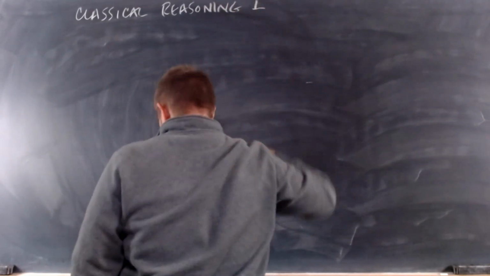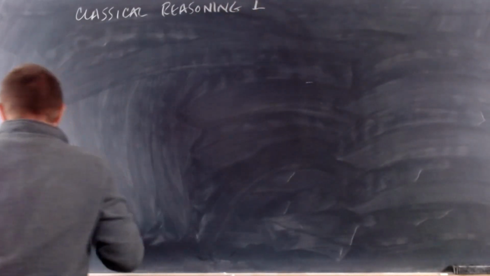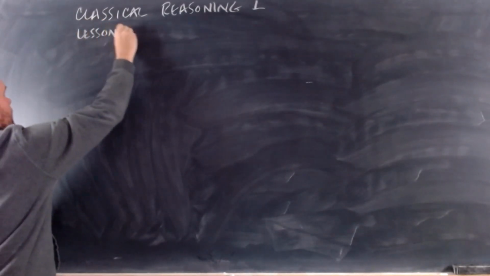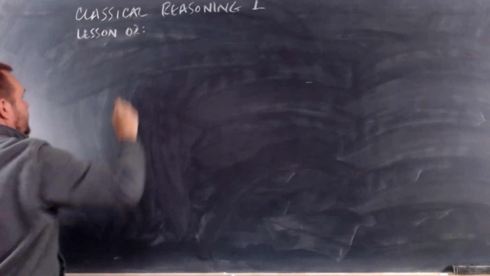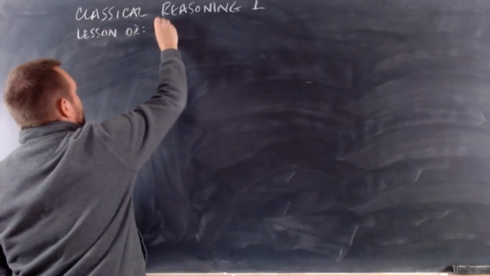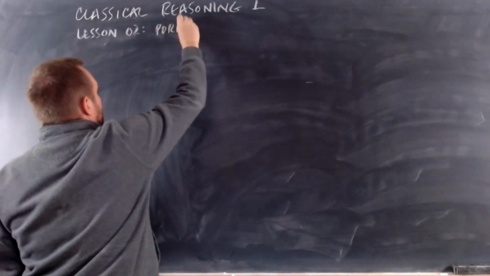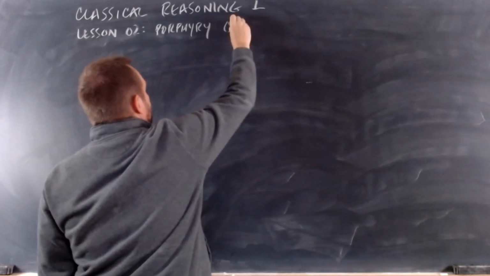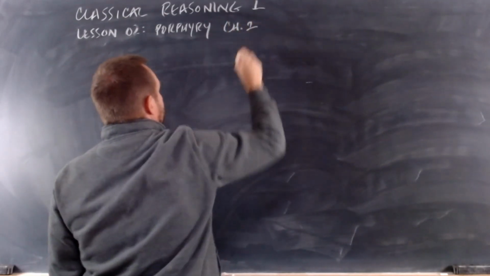This is Lesson 2, and in Lesson 2, we're studying Chapter 2 of Porphyry's Introduction.